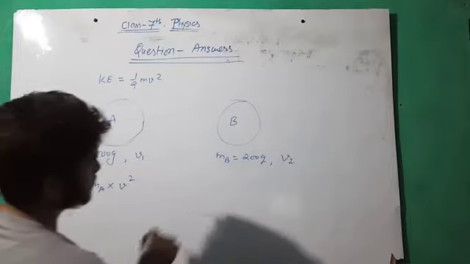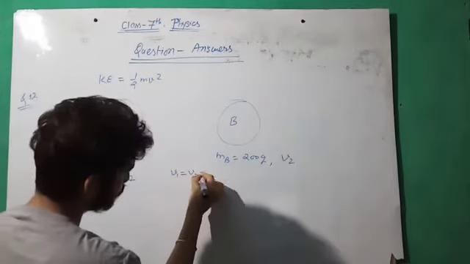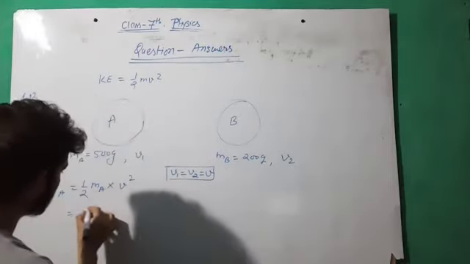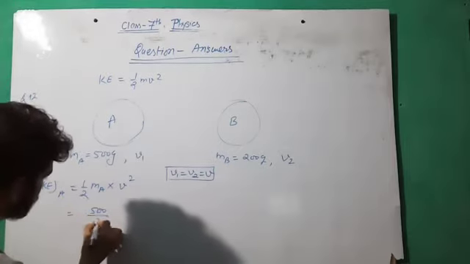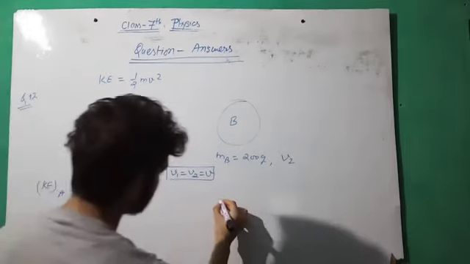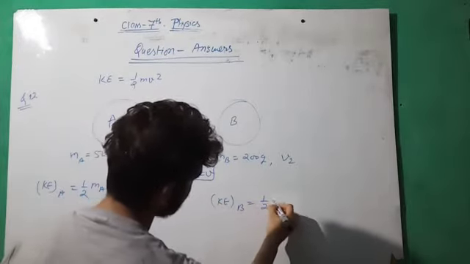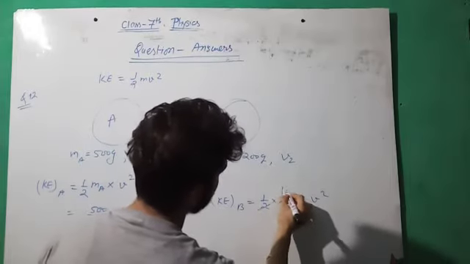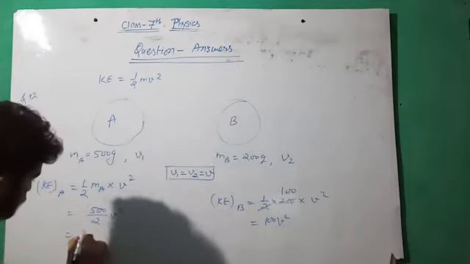Let us suppose v1 equal to v2 equal to v, because both are the same, so we assume this is v. Now we put the value of ma: 500 upon 2 v square, and now we find the KE of B, half of 200 and v square. So this is 100 v square and this is 250 v square.